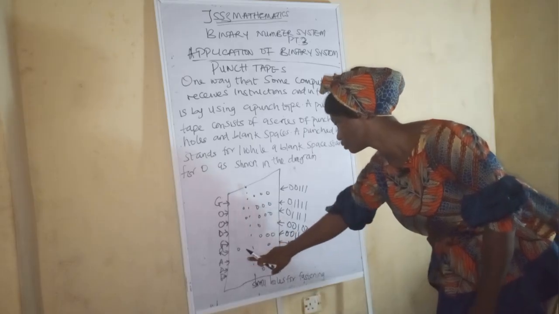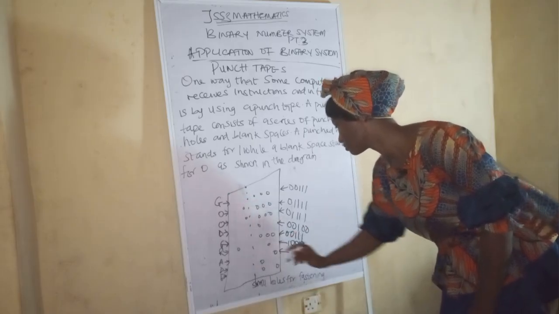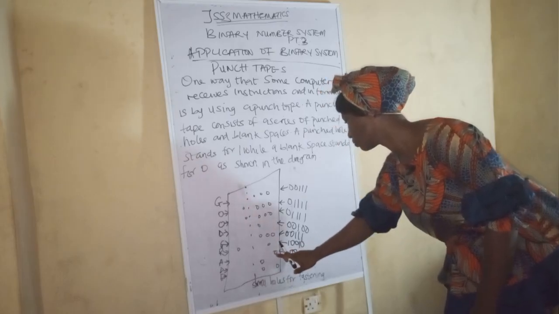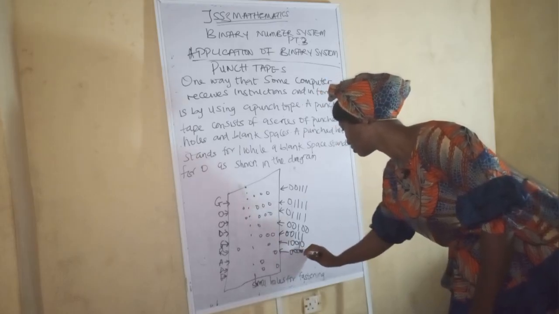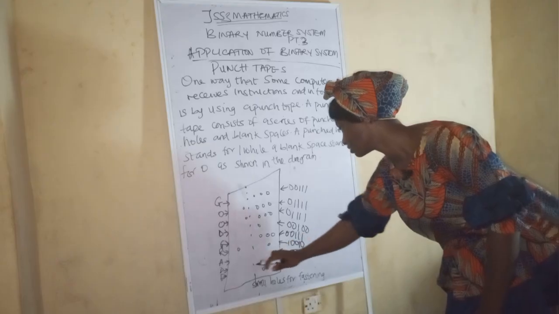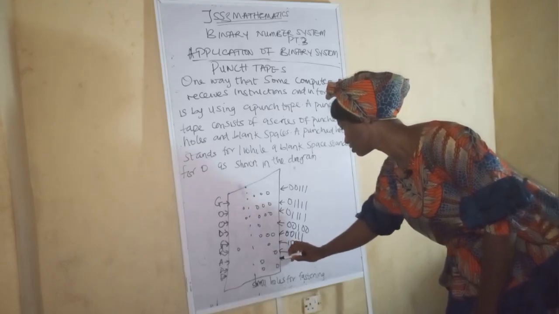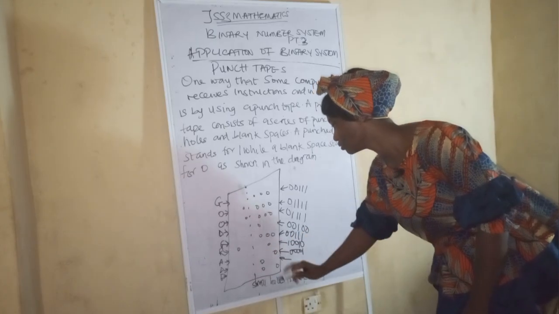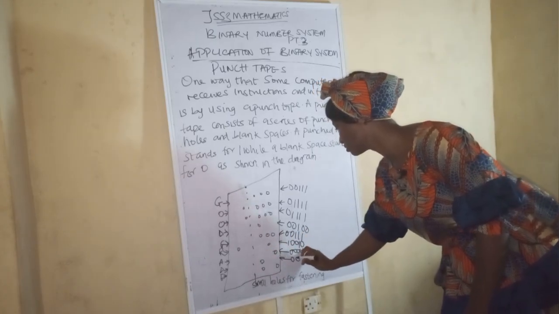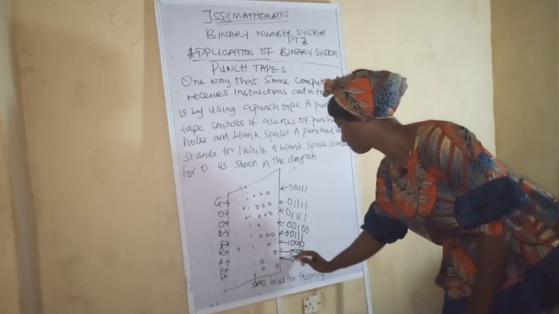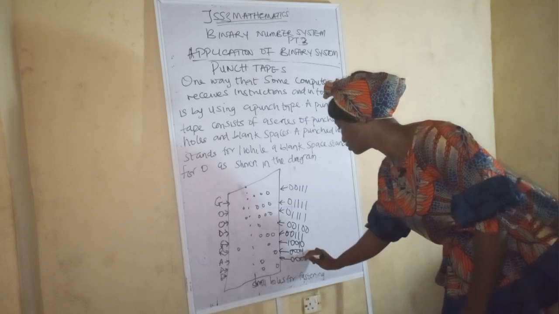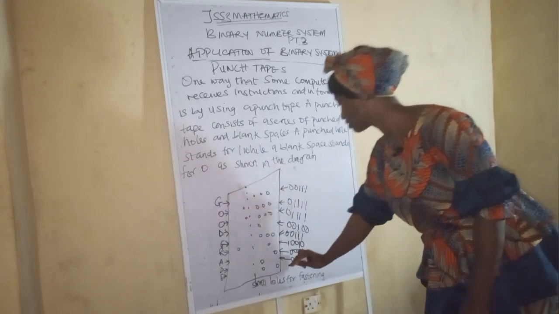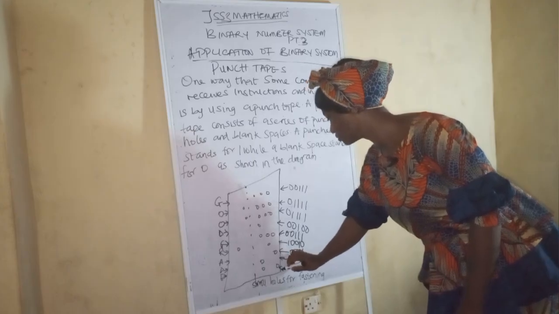So now we have 2 spaces here. So we have 0, 0, 0, 0, and this will be 0, 0, 1. Okay. So now the next one is D. Just watch it carefully. This D now, see, no hole here. So it is 0, 0. We have 1 here, and we have 0, 0. Get it now? Ensure that all those digits are up to 5. Once they're up to 5, they are good to go.